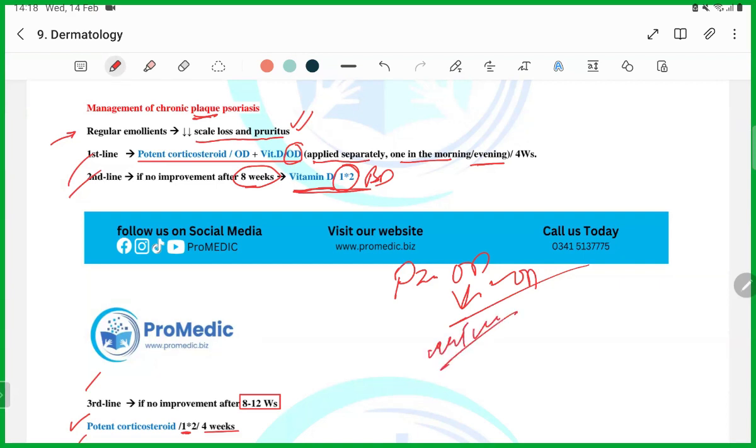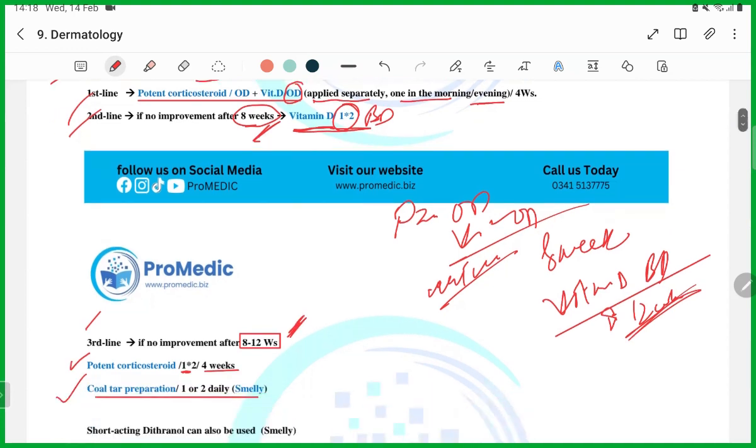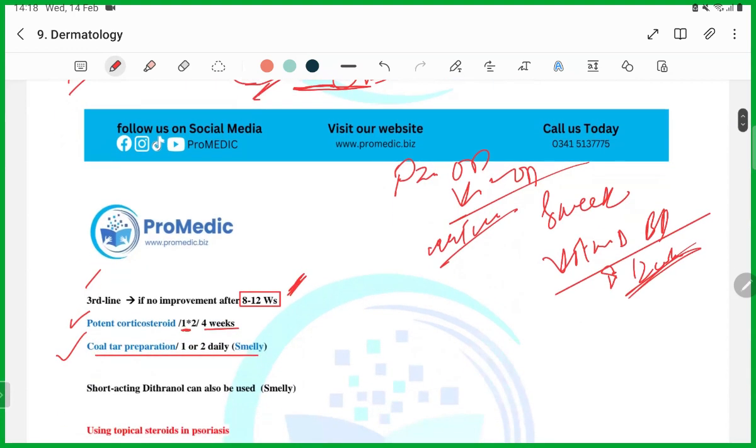What you are going to do next is wait for 8 weeks, and after that start the patient on vitamin D BD. Or if still not, then you have to wait for 8 to 12 weeks to see the results. Here it is 8 weeks, here it is 8 to 12 weeks. Remember it, guys. Then if still not, you can go to BD potent steroids, or this coal tar preparation, guys.